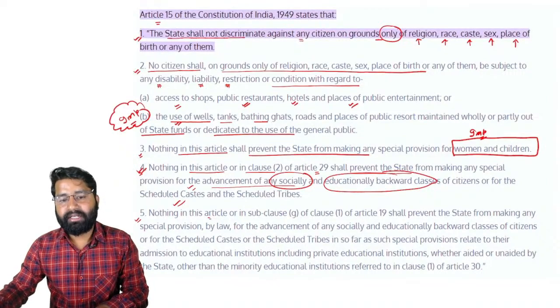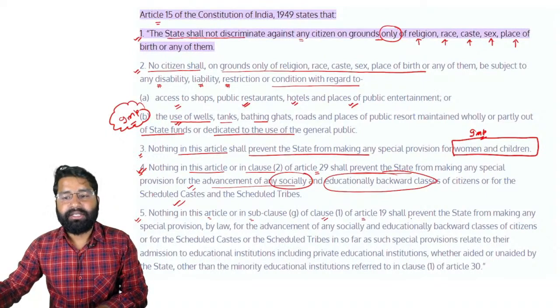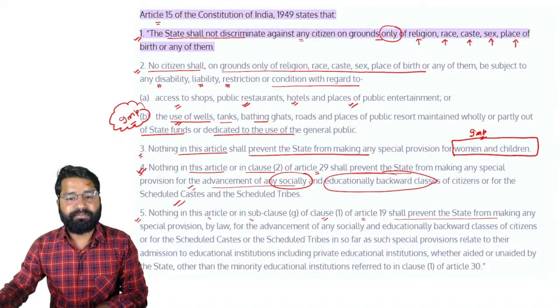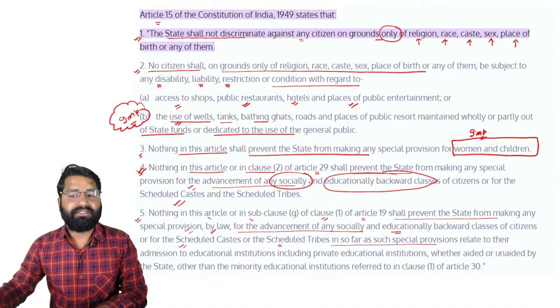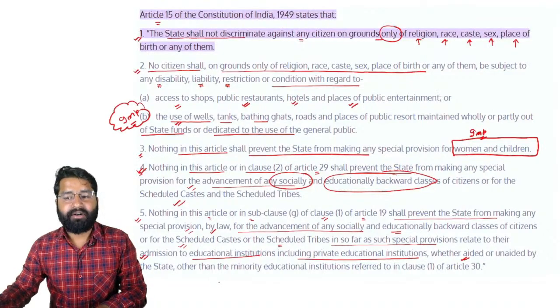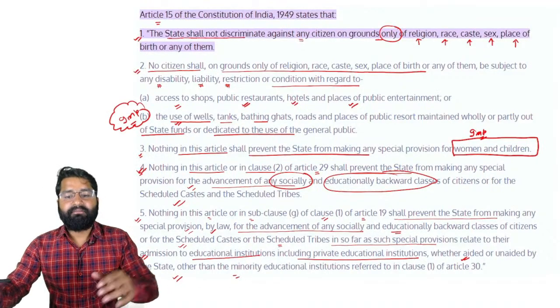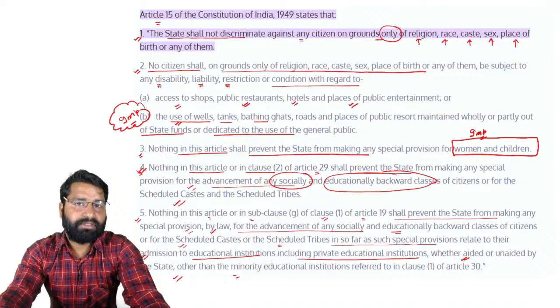Okay, so in this article or in this sub clause G of clause 1 of Article 19 shall prevent the state from making any special provision by law for advancement of any socially and educationally backward class of citizens, for the scheduled caste or the scheduled tribe, insofar as such provision is related to their admission to educational institutions, including private educational institutions, whether aided or unaided by the state, other than minority educational institutions referred to in clause 1 of Article 30 of the Indian Constitution.